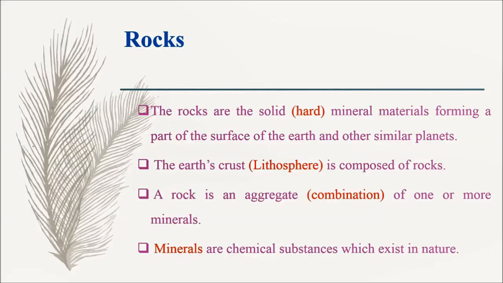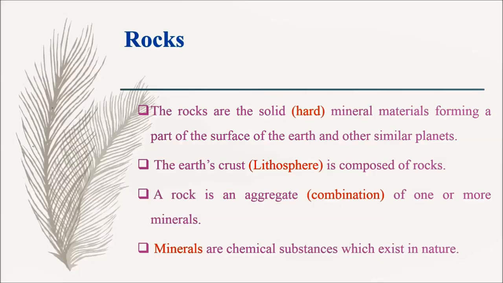The Earth's crust is composed of rocks. A rock is an aggregate of one or more minerals. Here, aggregate means combination.